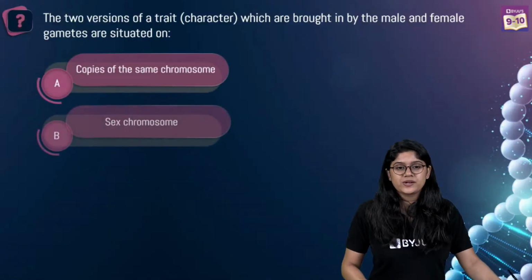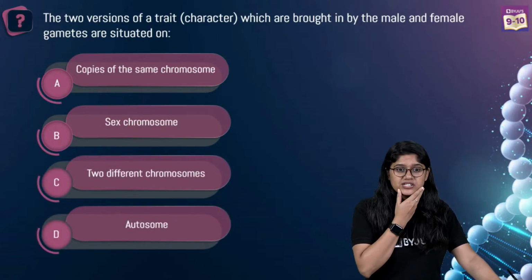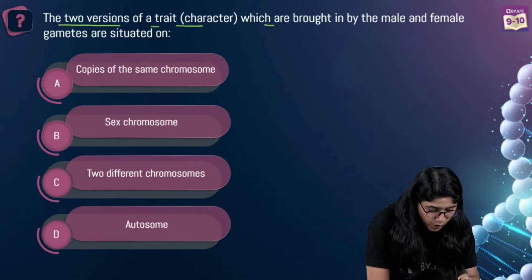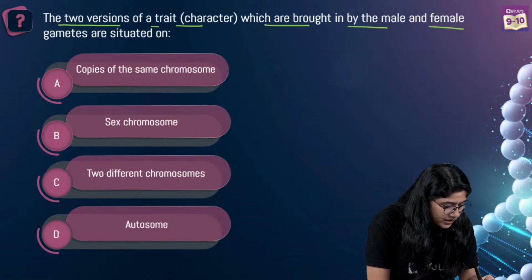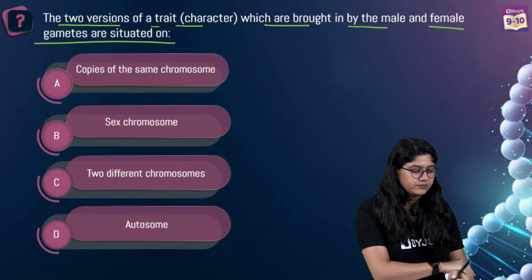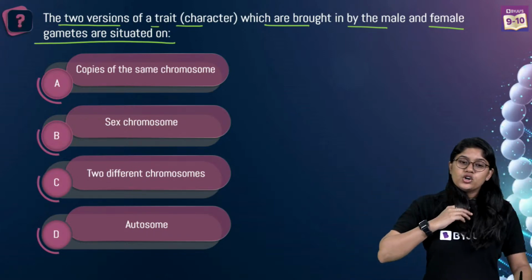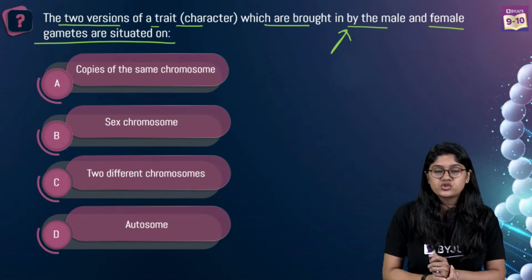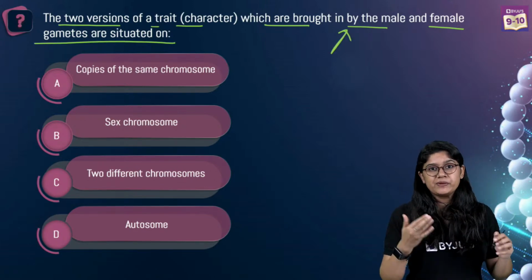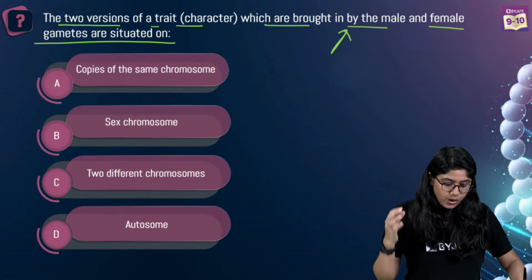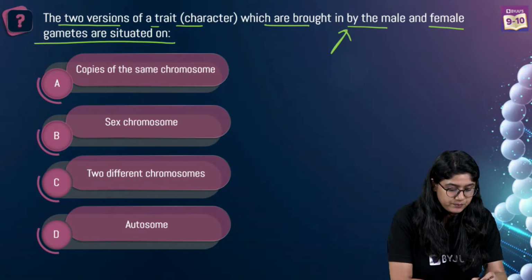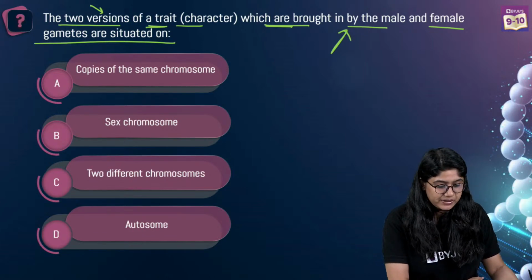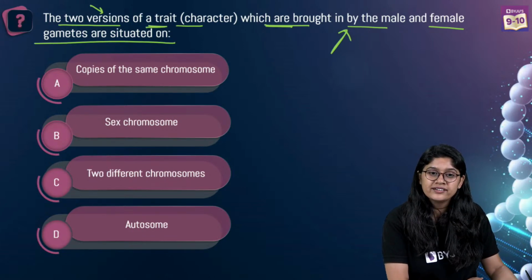Let's see if we can solve this question over here. The two versions of the traits, character, which are brought in by a male and a female gametes are situated on. Right? So the traits that we have, we have two traits. Where will we find the two traits from the male and female chromosome? Where will we see that? The two versions of a trait which are brought by male and female gametes are situated on.